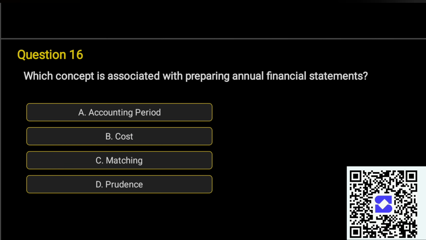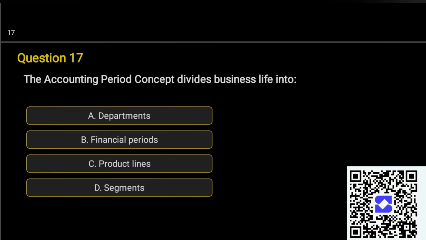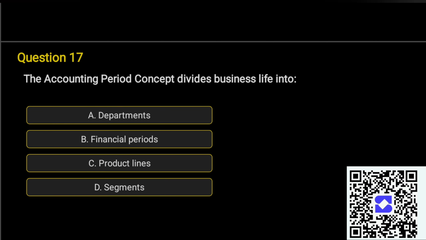Question number 16. Which concept is associated with preparing annual financial statements? A. Accounting period, B. Cost, C. Matching, D. Prudence. Correct answer is option A. Accounting period.